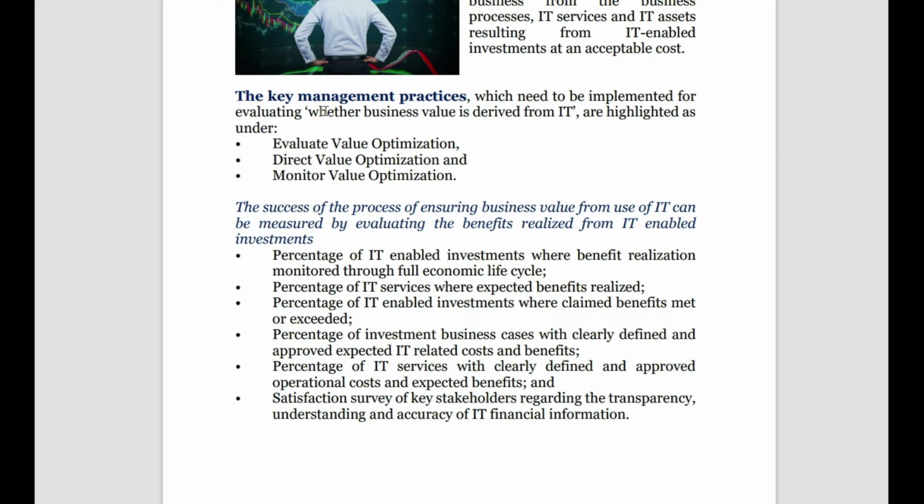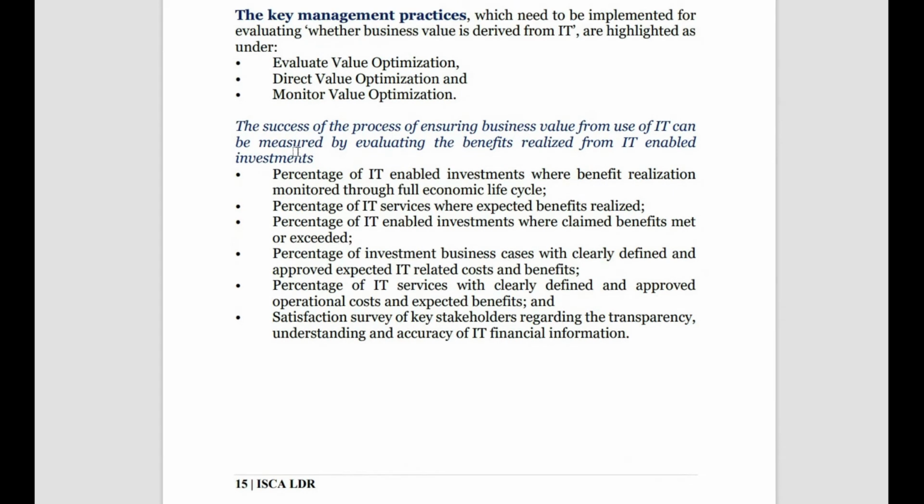Okay, then you can just have a quick review of this question. What are the measures by which we can say that we are getting the benefits of IT enabled investment? What is the measurement criteria so that the IT benefits are reaching the organization? First, the percentage of IT enabled investments where the benefits realized are monitored through the full economic life cycle. It means that over the entire economic life cycle of that project you are able to see the benefits you are getting from the investments made. Then the percentage of services where expected benefits are realized. Then the percentage of IT services where the required benefits are met or even more benefit has been received.